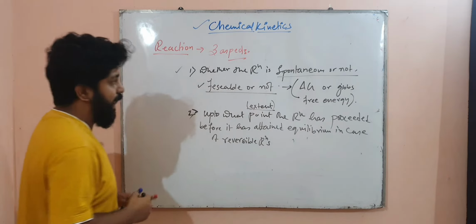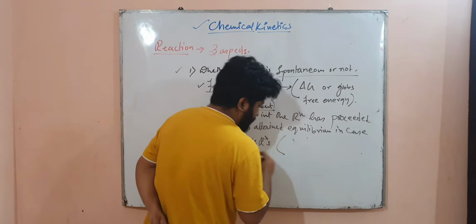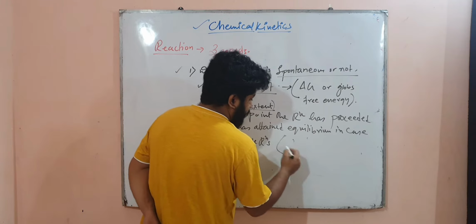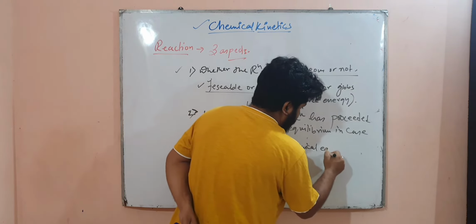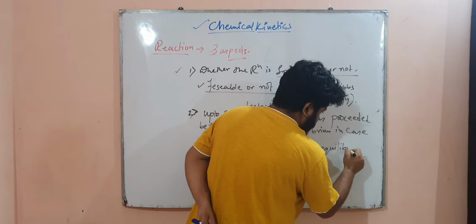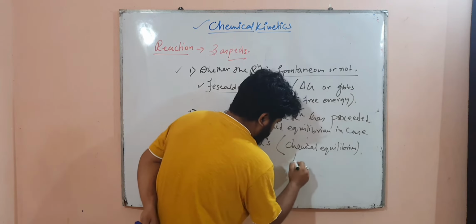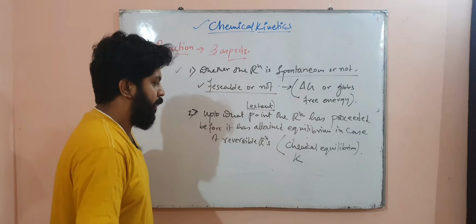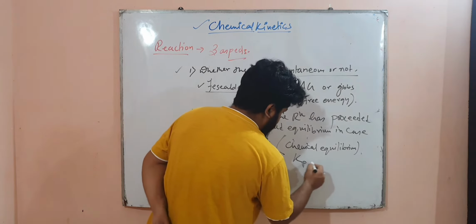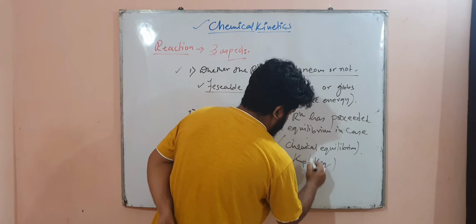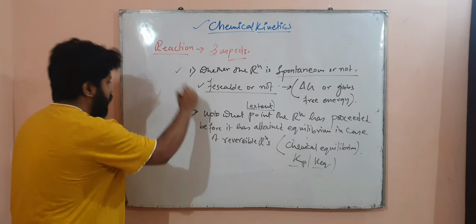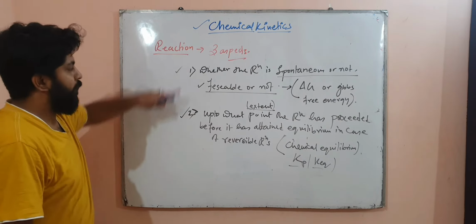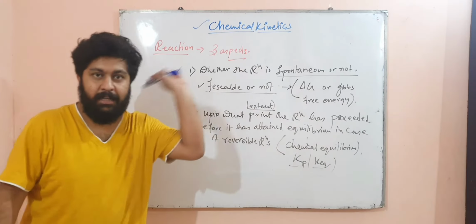This you have studied in the chapter chemical equilibrium in class 11 on the basis of the equilibrium constant K, Kp, Keq; a lot of equilibrium constants were there. So the first two aspects are already studied in class 11.